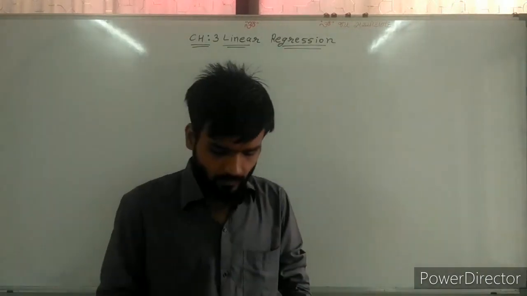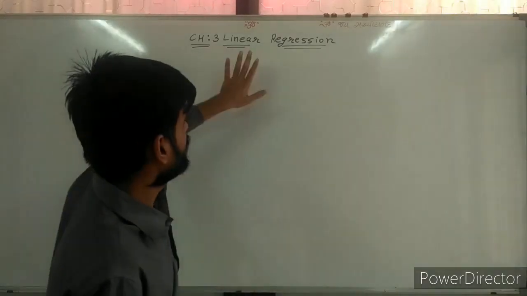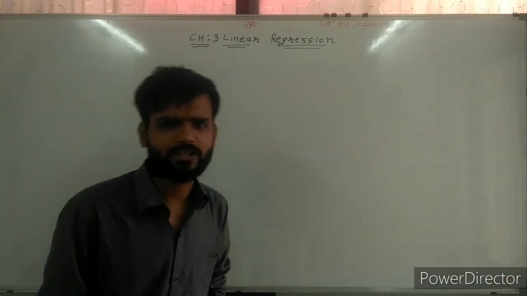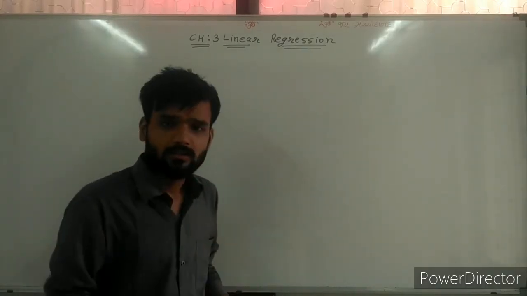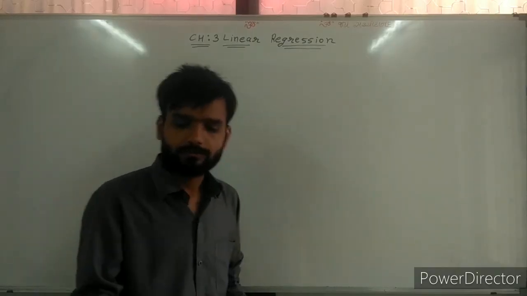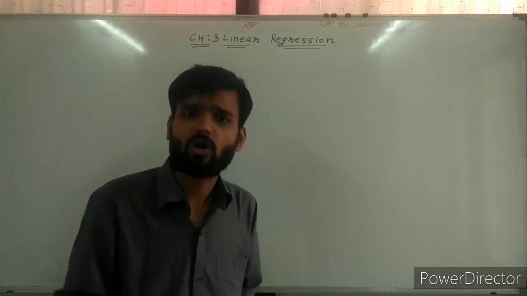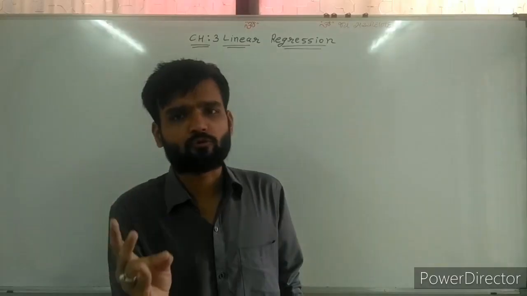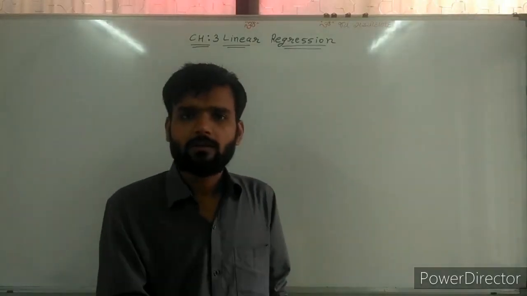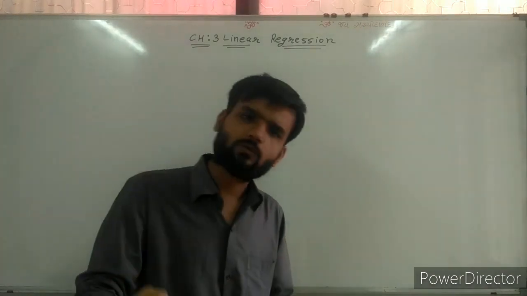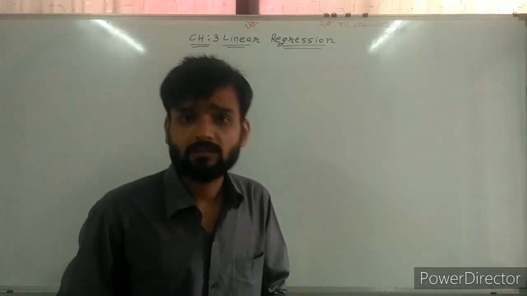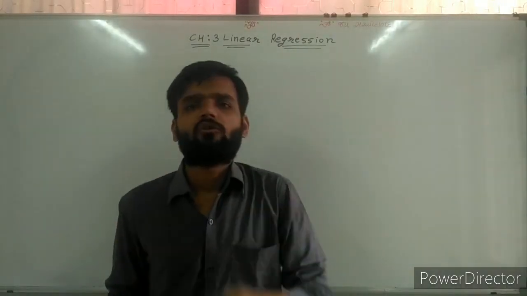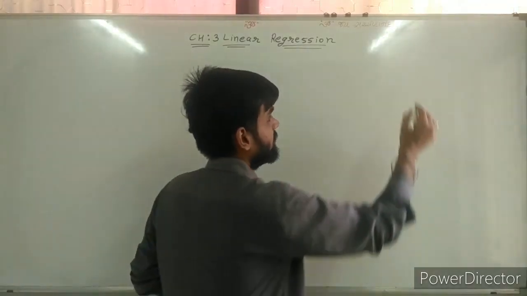Now, sir, how many marks for chapter number 3? Again, the same weightage. For the first part of statistics, chapter number 1, 2, 3 and 4, all the chapters have the same weightage: 12 marks, 12 marks, 12 marks, 12 marks. Even the bifurcation of those marks is the same for all 4 chapters. So in the same way here I can write